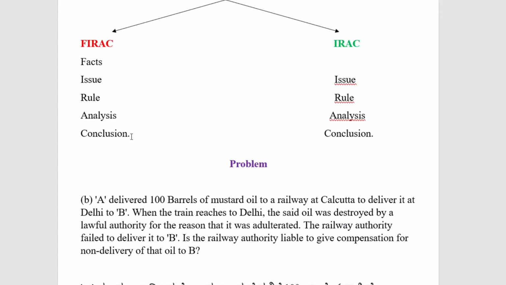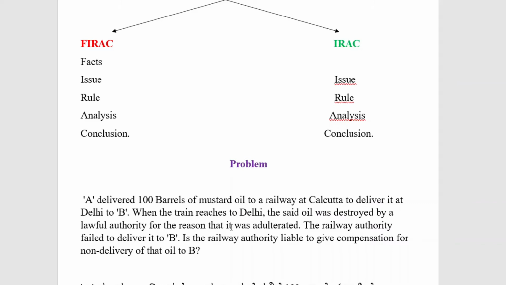Here the question is: A delivered 100 barrels of mustard oil to a railway at Calcutta to deliver it at Delhi to B. That means it has been taken from the previous question paper of KSLU as it is. So in this way the questions will be there.